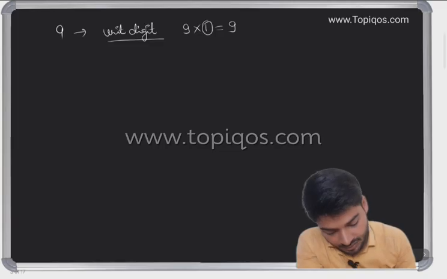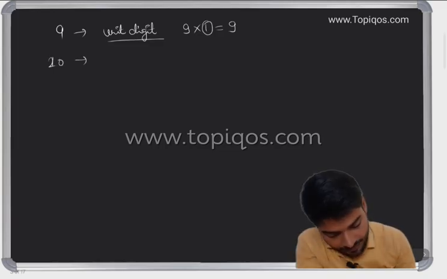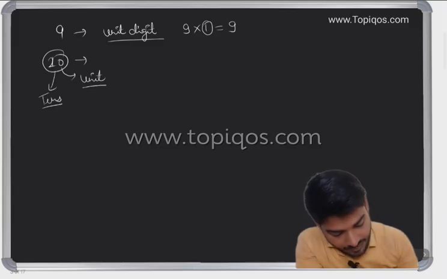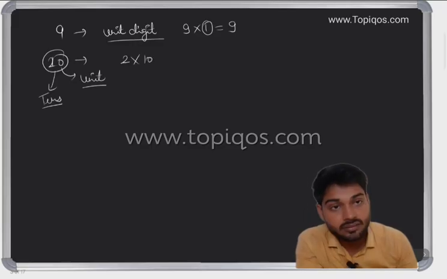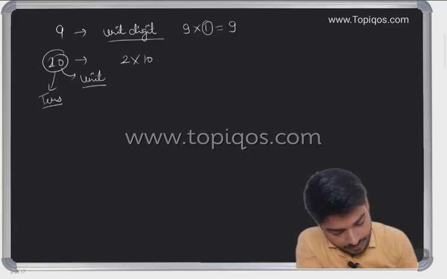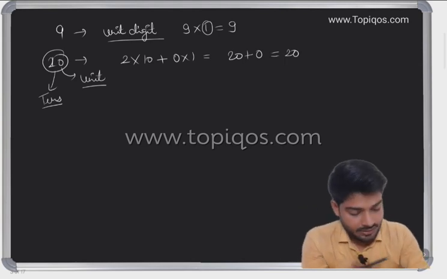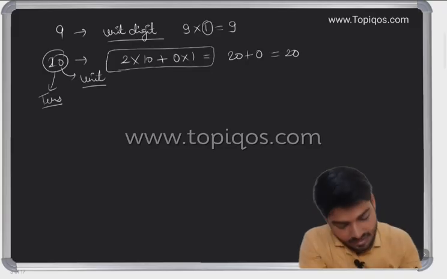Okay. Then if I take the case of 20. So if I'm taking 20, how can it be written? This is at a unit place, and this is at a tens place. Unit and tens. So can I write it as 2 into 10 plus 0 with the 1? Okay. So how will it be? 20 plus 0, which is 20. So this is how we have simplified it.